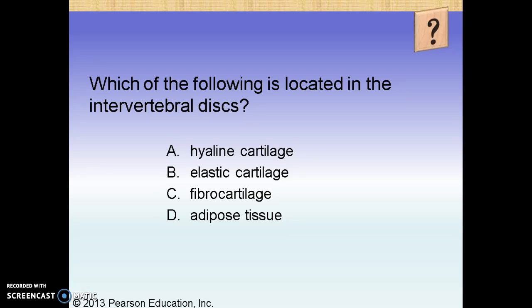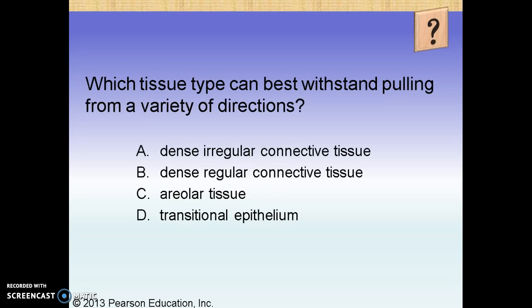Which of the following is located in the intervertebral discs? What type of cartilage? Fibrocartilage, the strongest. What tissue type can best withstand pulling in a variety of directions? Well, transitional is for stretch. I don't know about the pulling.